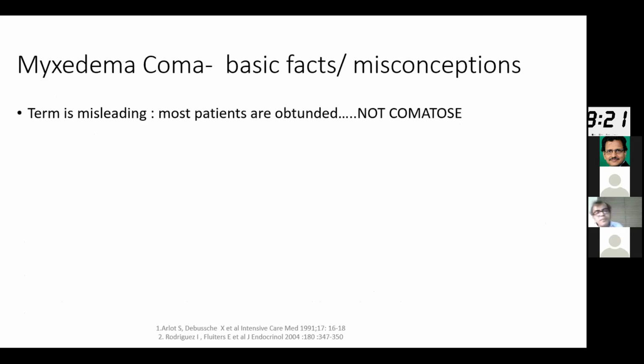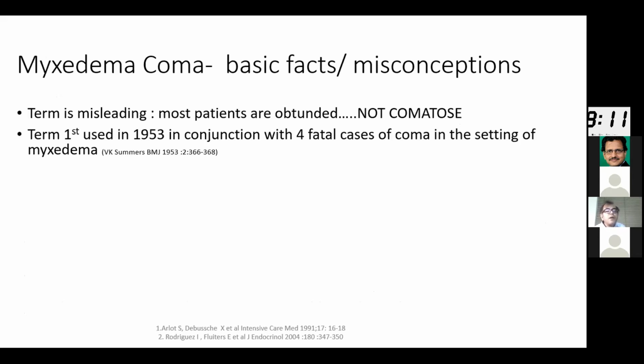Now, let us get into some of the basic facts and misconceptions regarding myxedema coma. First of all, the term is a misleading term. Most patients are obtunded, not comatose. This is something which is very important. Just because a patient is not comatose, you do not rule out myxedema coma. The term was first used in 1953 in conjunction with 4 fatal cases of coma in a setting of myxedema, and this was published in BMJ in 1953.